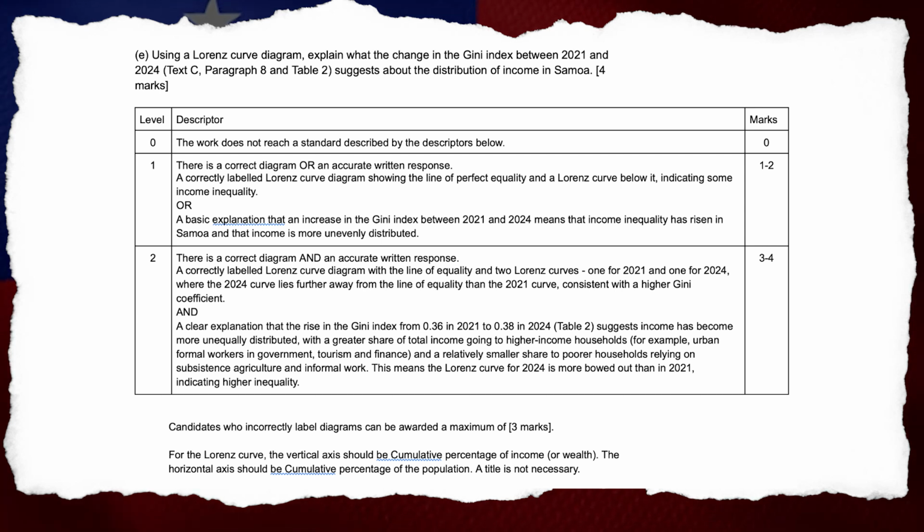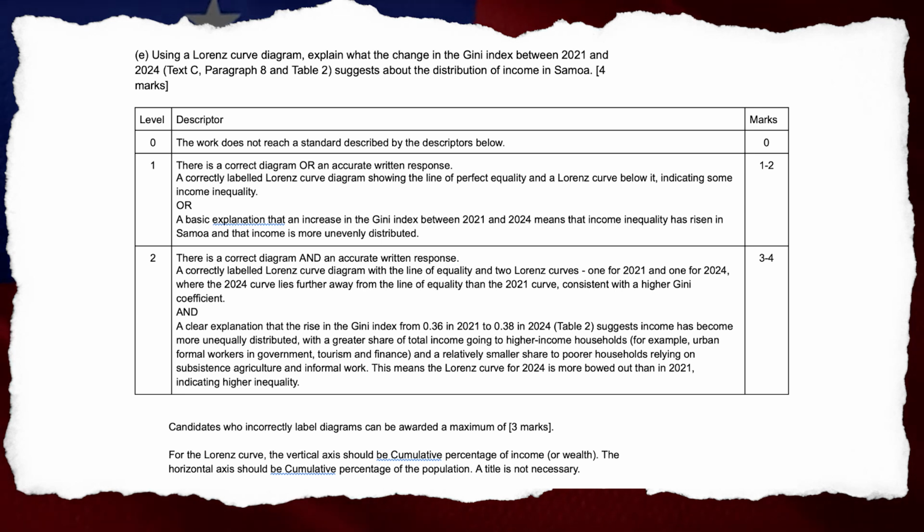to higher income households, for example, urban formal workers in government, tourism, and finance, and a relatively smaller share to poorer households, relying on subsistence agriculture and informal work. This means the Lorenz curve for 2024 is more bowed out than in 2021, indicating higher inequality. 3 to 4 marks. Candidates who incorrectly label diagrams can be awarded a maximum of 3 marks.